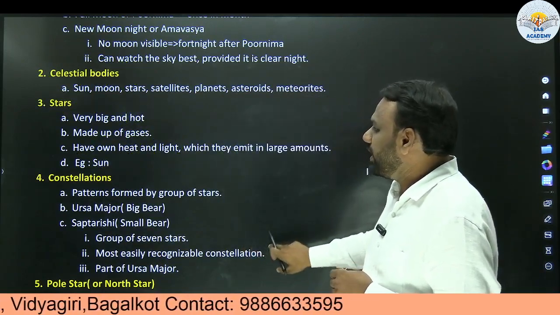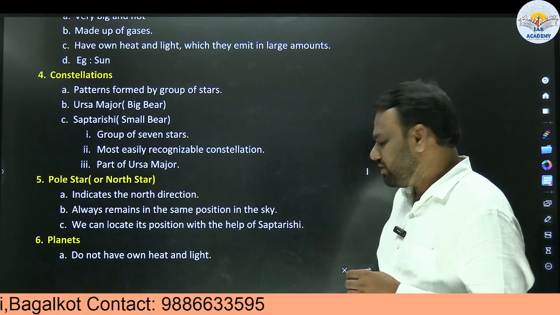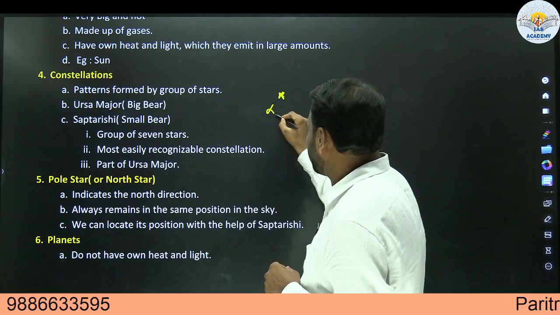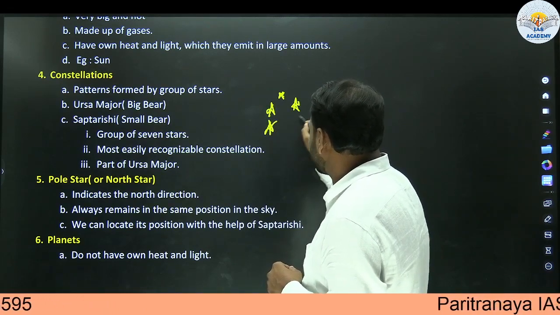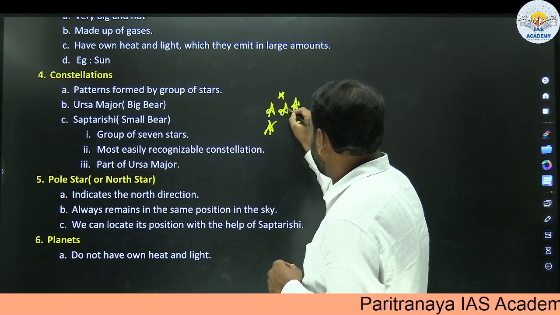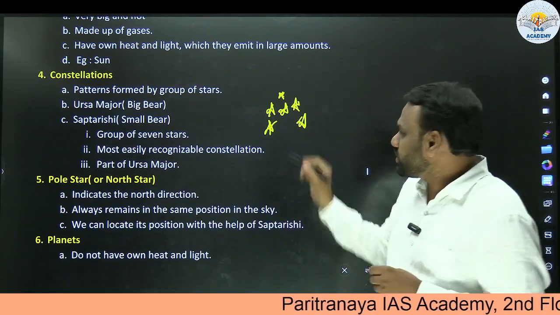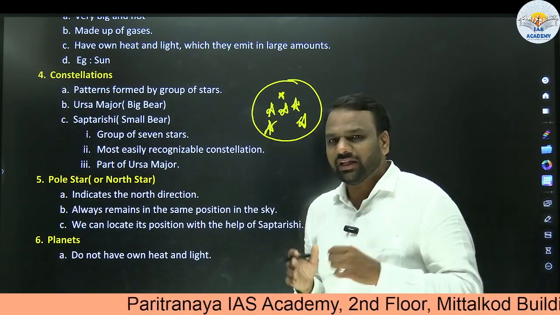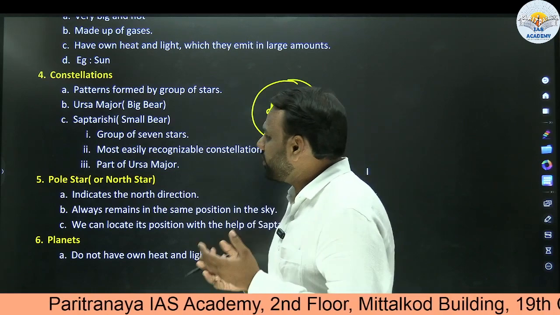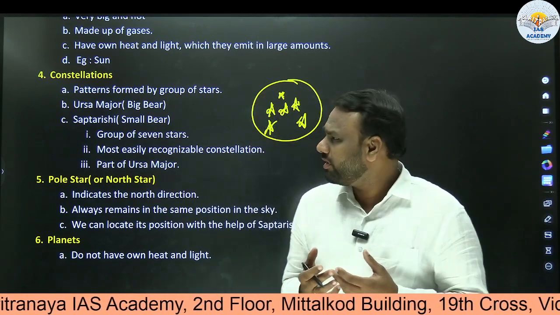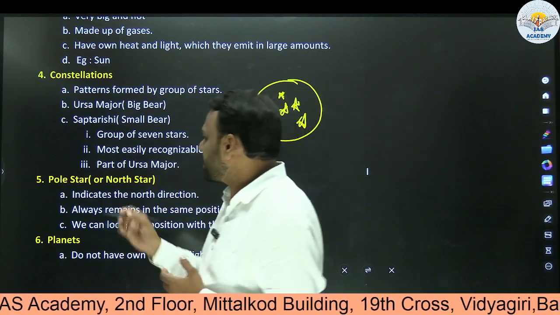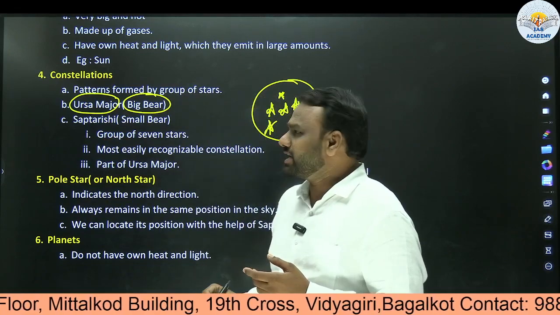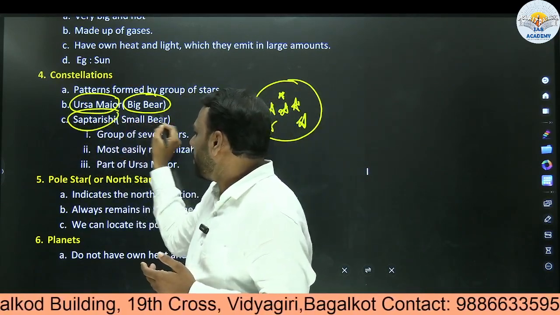Next, what is a constellation? When a group of stars get together and form a pattern, we call it a constellation. For example, let us assume here we have a group of stars. If you look at it, it appears like the symbol A. Such a group of stars we call a constellation. There are many constellations, but among them some are famous or recognized. One such constellation is called Ursa Major. It is also called the Big Bear. Another famous constellation is called Saptarishi or Small Bear.